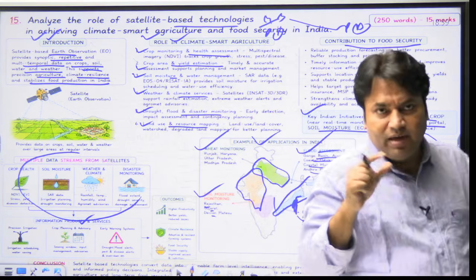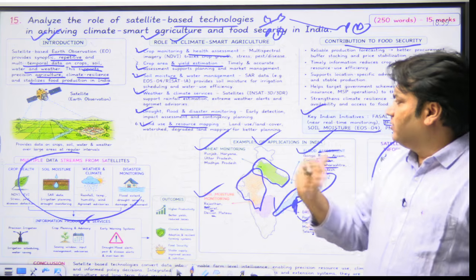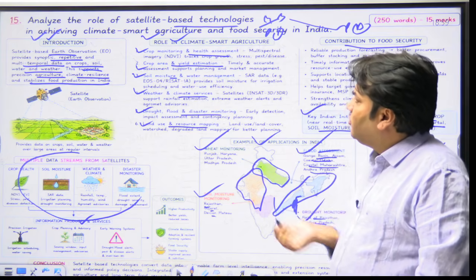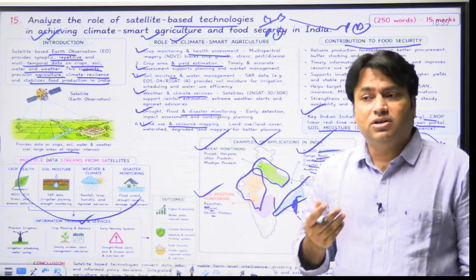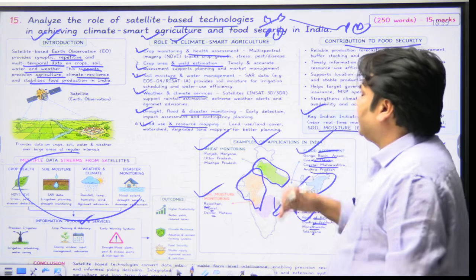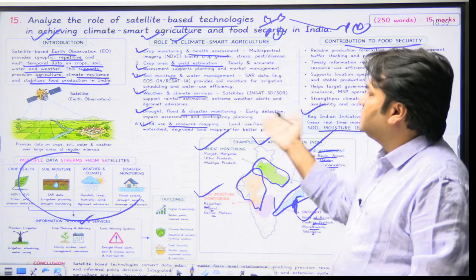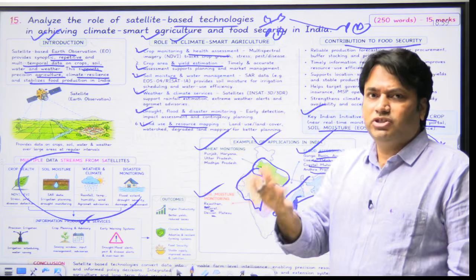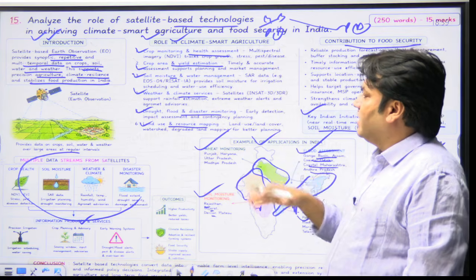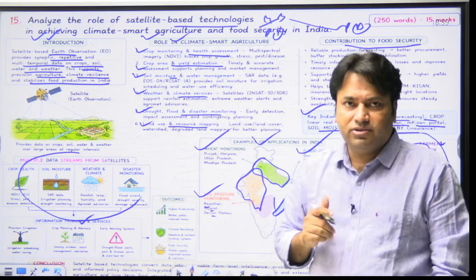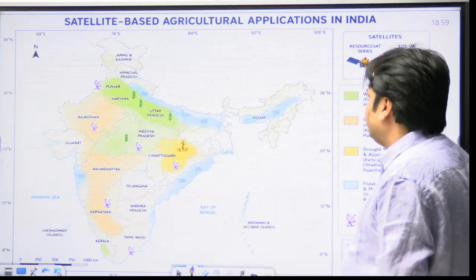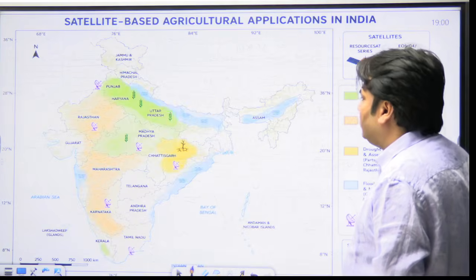Explore each and every dimension that has been asked in the question in the format of introduction, body and conclusion, and it will be possible only when you do practice a lot. That is the mantra that you will have to practice. For example, if you practice these keywords, ultimately you will find some questions in your test series in your next attempt that will be based on science, technology, agriculture and all this, right? So you will have to practice a lot. This is the way through which you can get good marks, right?